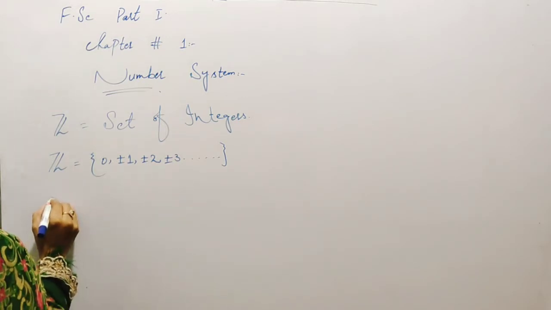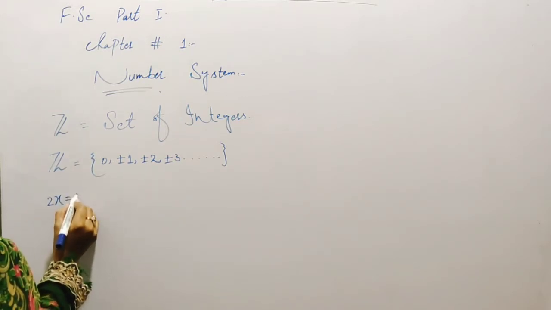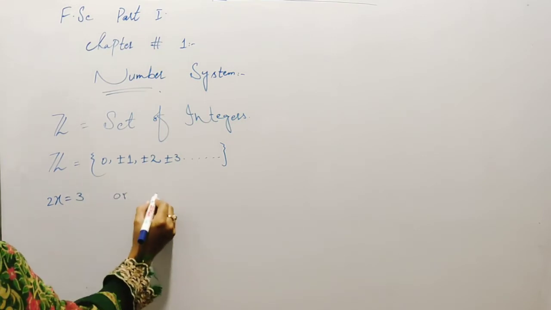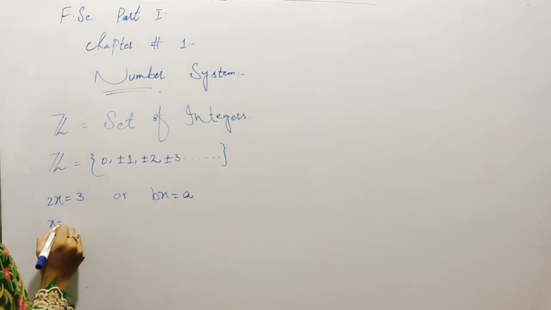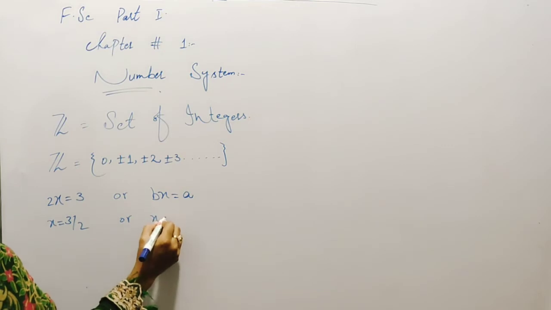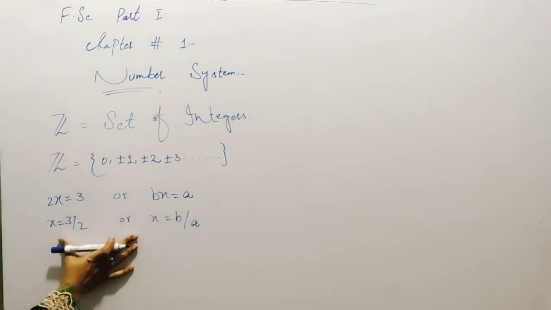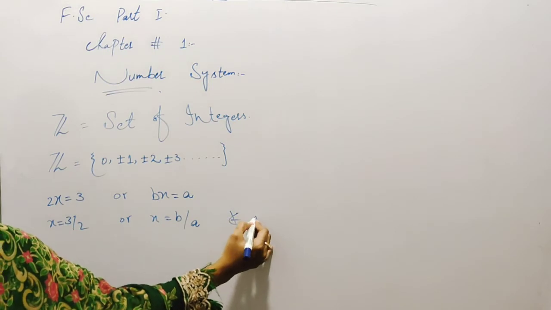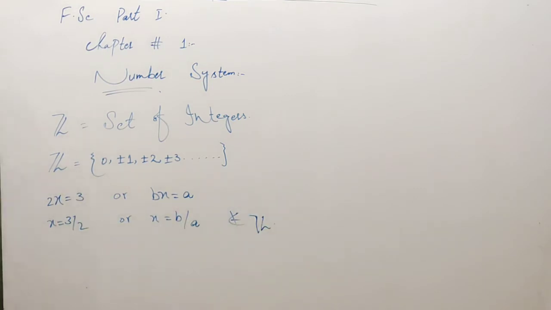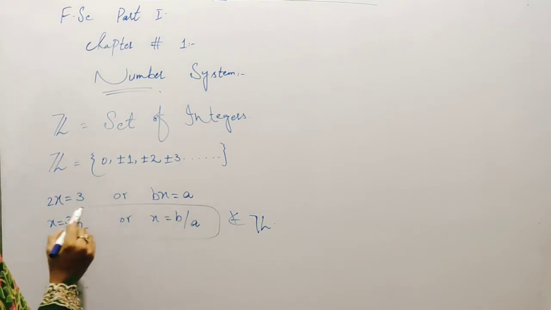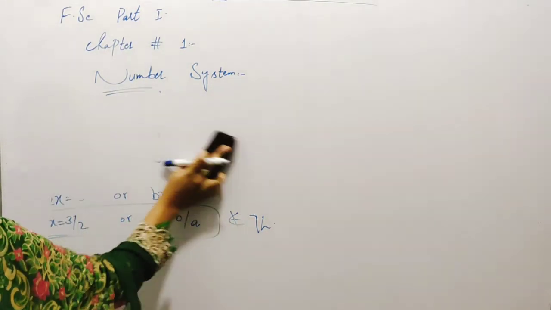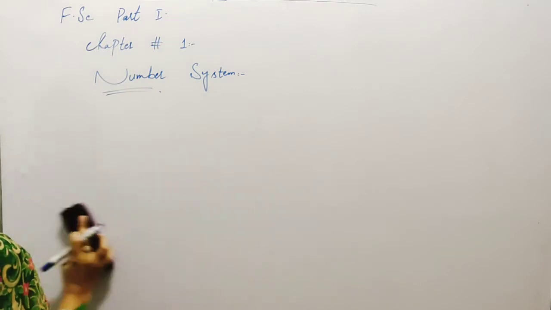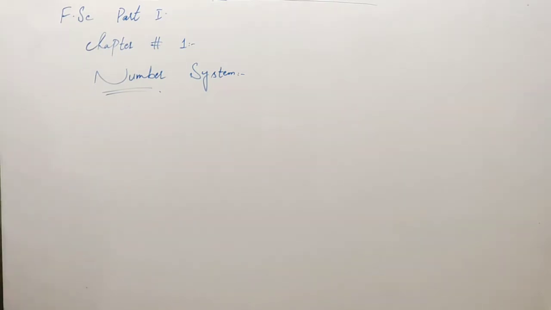Now again, the equation 2x is equal to 3, or in general, x is equal to b over a. It means x is equal to 3 by 2, or x is equal to b over a, and both of these do not belong to the set of integers. So we cannot find these values. So we need another set which has these elements. For this purpose, the sets of rational and irrational numbers were introduced.